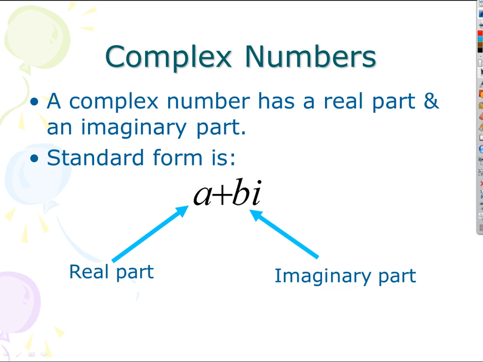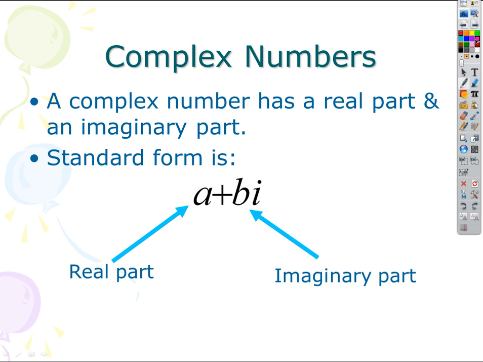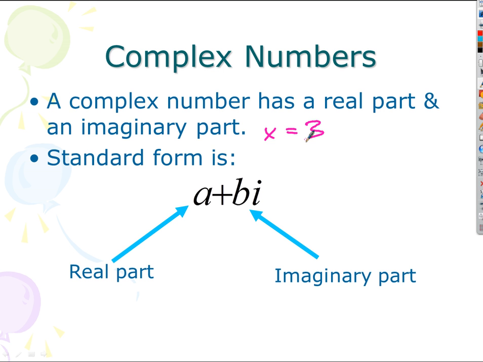When you've solved problems in the past and you got an answer, let's say you got the answer x equals 3, what you really meant was 3 plus 0 times i, even though you didn't say it. And why would you? But that part has been there without you knowing it forever. What you had was a complex number that just didn't have an imaginary part to it. But they're out there.